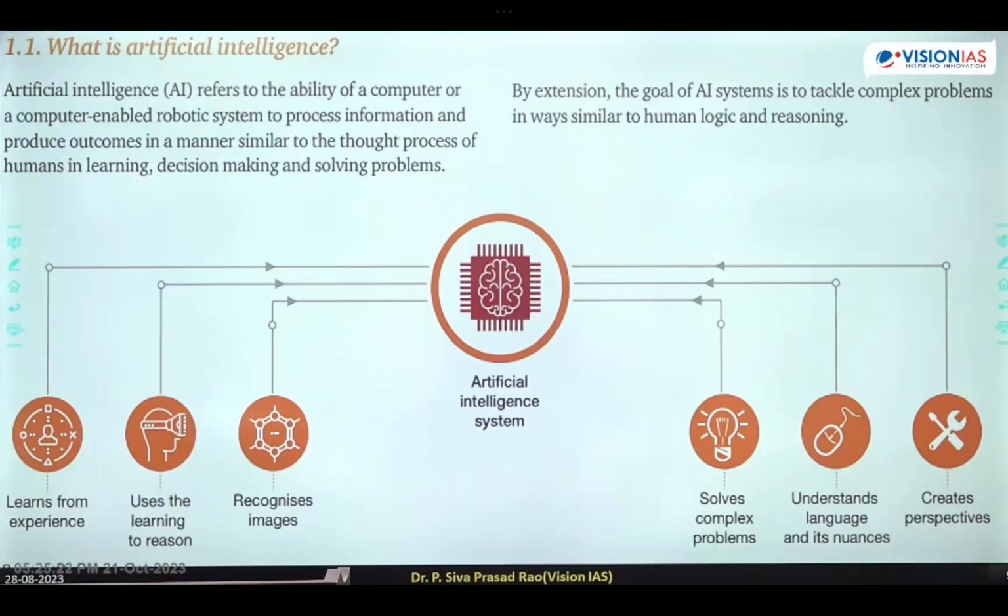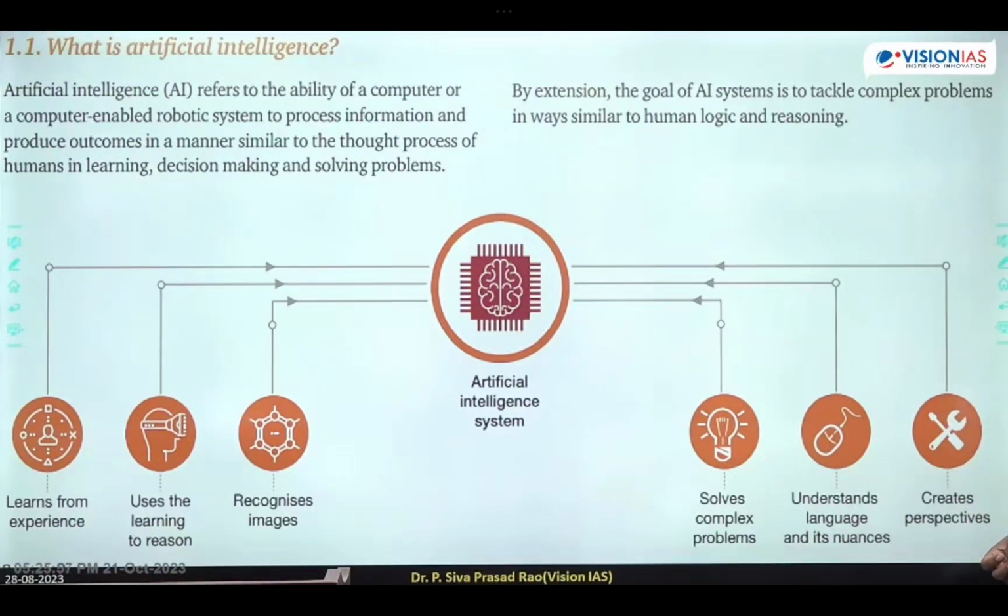Next one is uses the learning to reason. And last one is learn from its experiences. So these are the features of artificial intelligence, students.